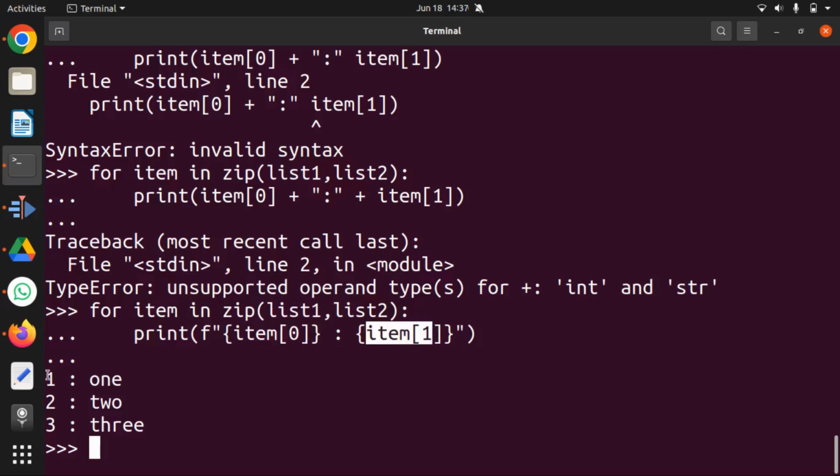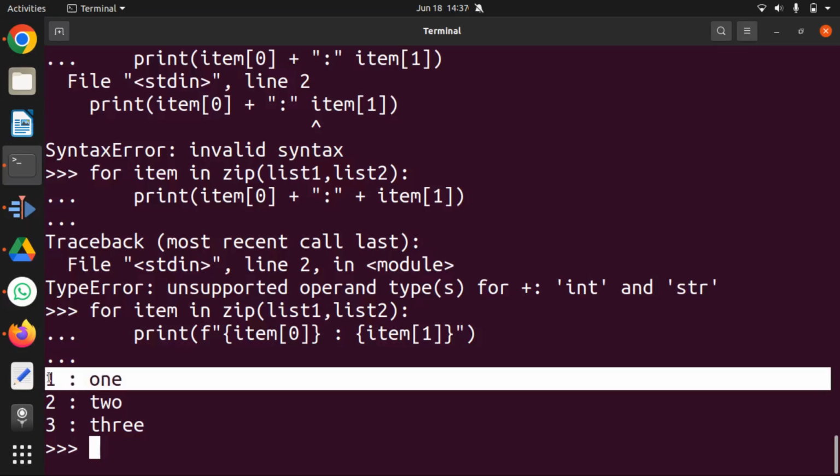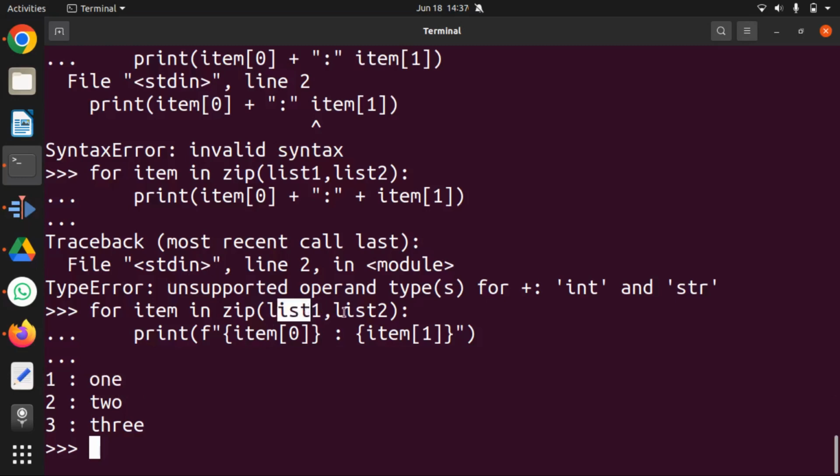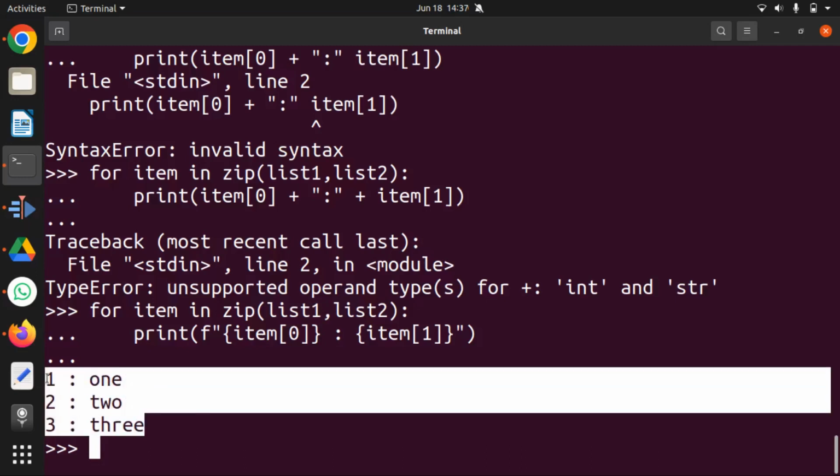And that is what printed here, first element of first value in item is 1 colon 1. Next time it came to the for loop, it took one element from list 1, one from list 2. So list 1 has the number 2, list 2 had the string 2, so that came here 2 colon 2, and so on and so forth. So when you want to combine two lists and iterate over them, you can use zip.